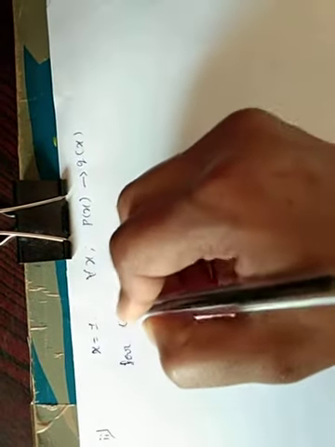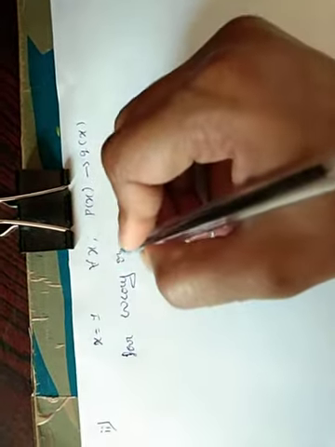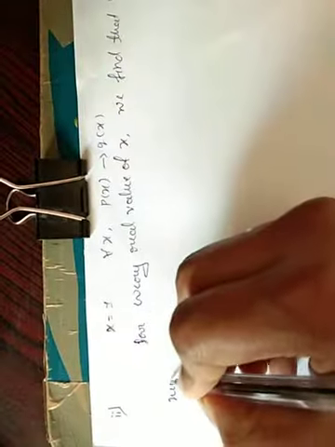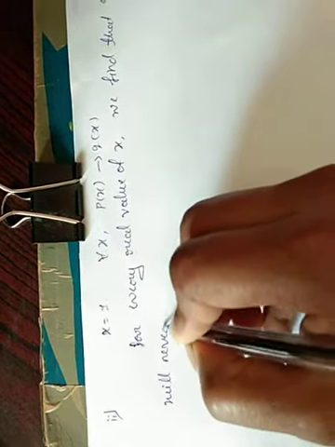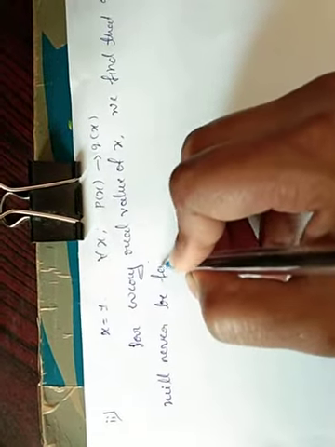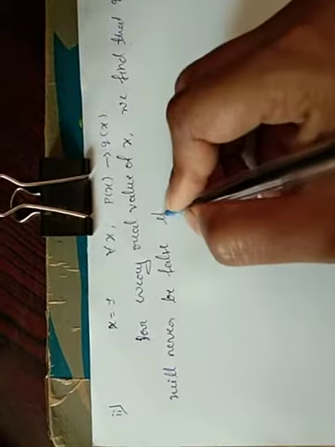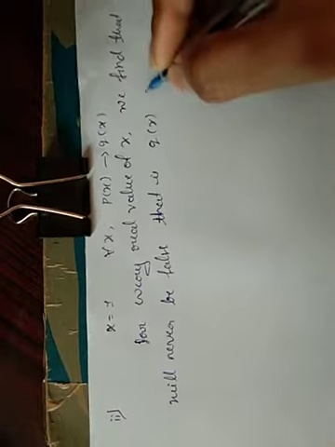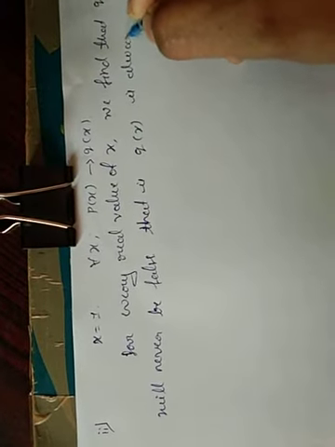For every real value of x, we find that q of x will never be false. That is, q of x is always true.